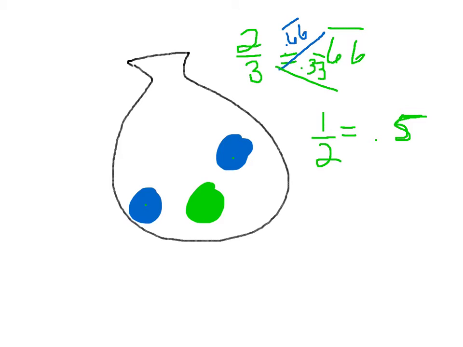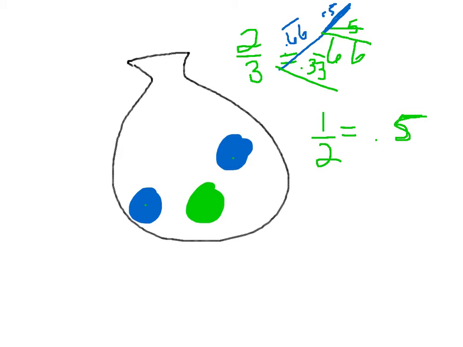Now, given that the first one was blue, the chance of getting another blue, as we determined, was 0.5. But the chance that it would be green after we've picked a blue is also 0.5.